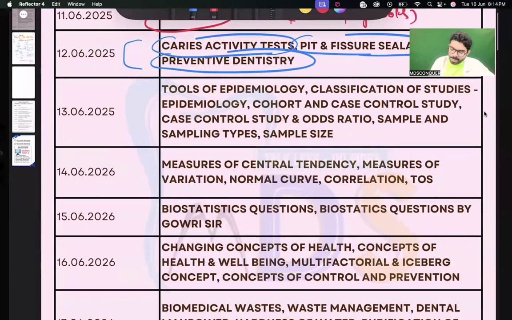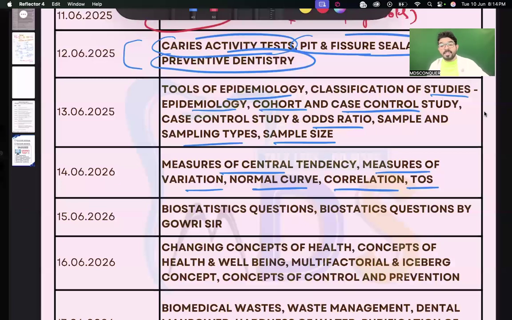That is your epidemiology: classification of studies, what is case control, what is cohort study, what is odds ratio, sampling techniques, sampling size, measures of central tendency, measures of variation, normal distribution curve, correlation, tests of significance. All these are very, very frequently asked questions, and trust me, they are conceptual questions. You understand the concept. Videos are well made, notes are given, and you can retain them for a longer period of time.